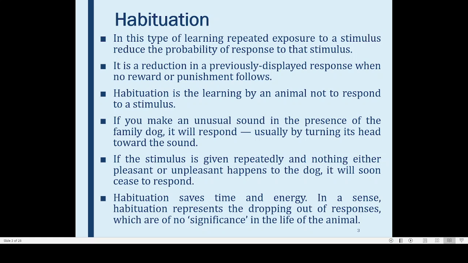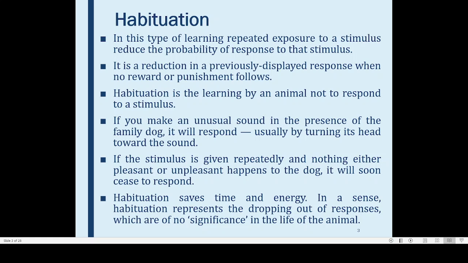When a stimulus is coming again, for example, when somebody is going through it, or some sound is coming there, the first time you will be responding. But if that sound is coming again and again, after 5 or 6 times, you will not listen to that sound. And that situation is known by the name habituation. So when we listen to something or when we see something again and again, after a period of time, we no longer respond to it. And that is known by the name habituation.